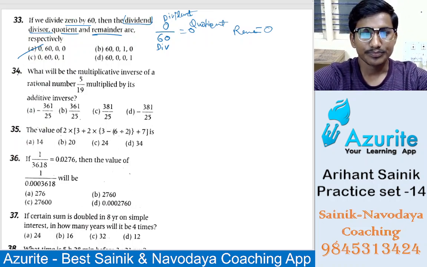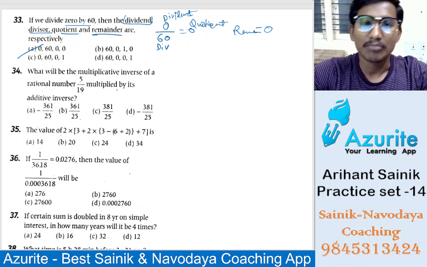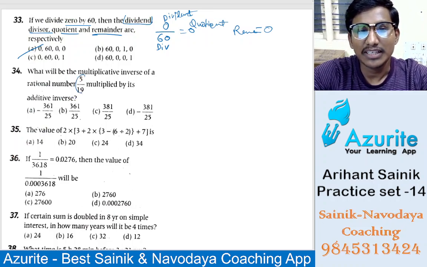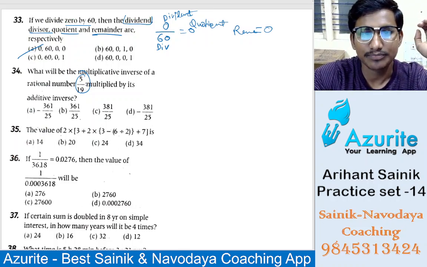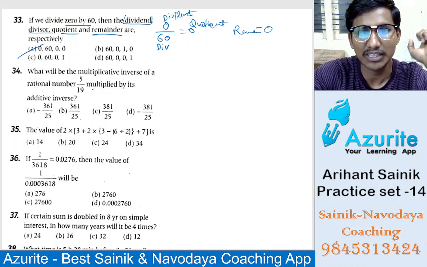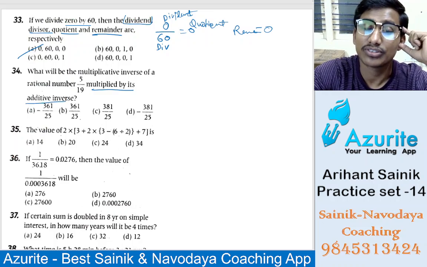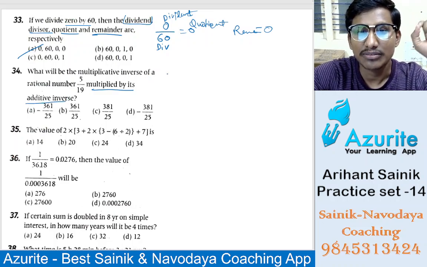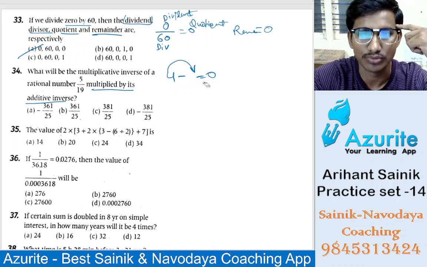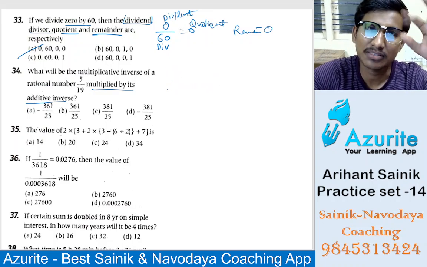Now 34: what will be the multiplicative inverse of the rational number 5 by 19 multiplied by its additive inverse? So here 5 by 19 is the number. First we have to multiply it by its additive inverse. Additive inverse means if you take 4, the additive inverse will be minus 4, that will become 0. So the answer should be 0, like that. 4's additive inverse is minus 4.